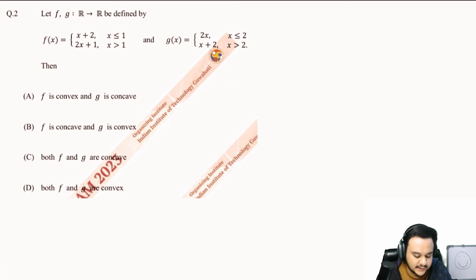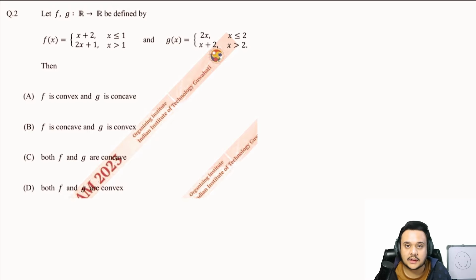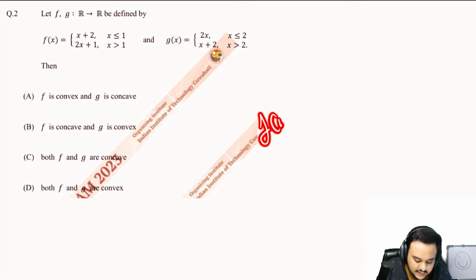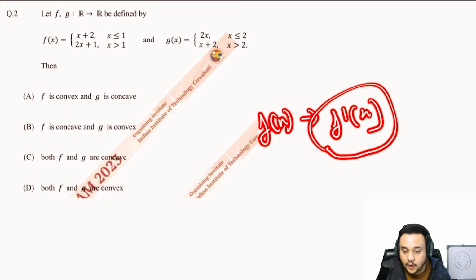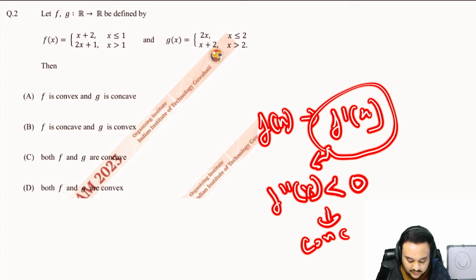Okay, so now read the second one, which says let f, g be two functions from R to R defined by this, and you have to check for the convexity and concavity of the f and g functions. All right, so how do you do that? Let us say that you have a function f(x). First of all, you differentiate it. You find the slope of the function. The first derivative is the slope of the function. Then you differentiate the slope. If the double derivative is less than 0, that means it is a concave function.